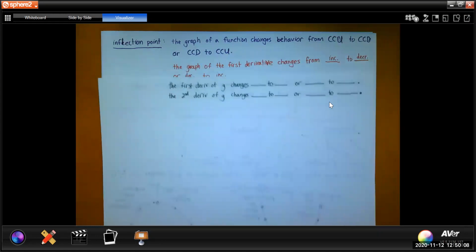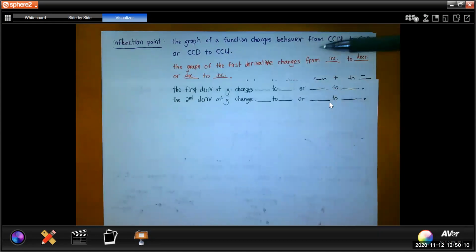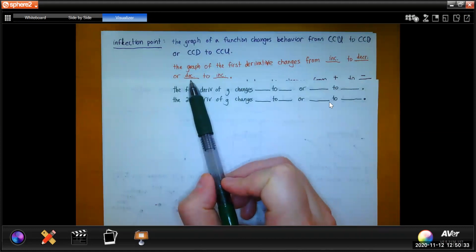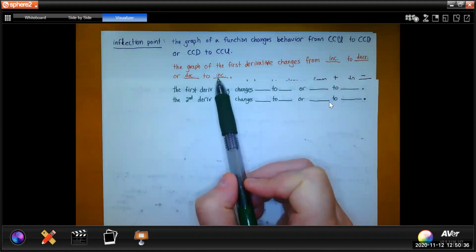So the graph of G prime changes from increasing to decreasing at a point where the graph of G changes from concave up to concave down. Similarly, concave down and then concave up, G prime, the first derivative of G, would be decreasing and then increasing.